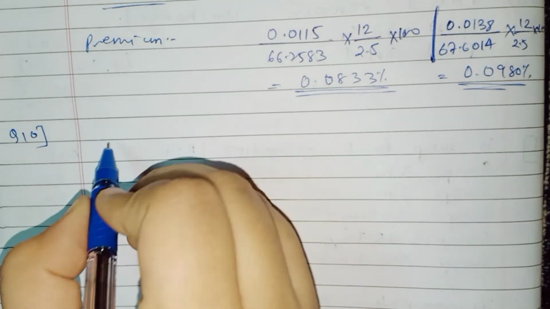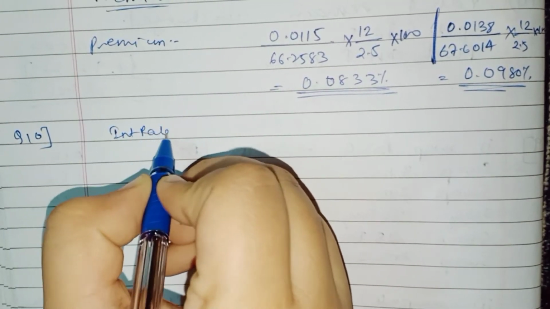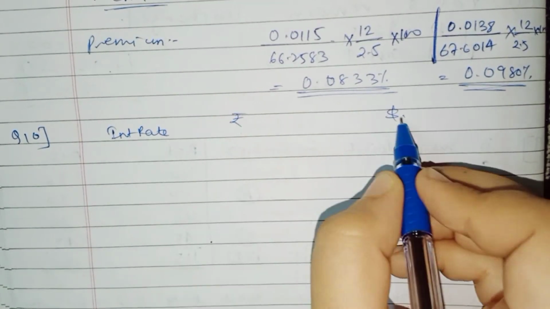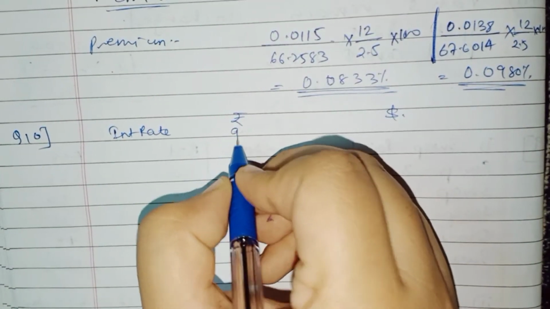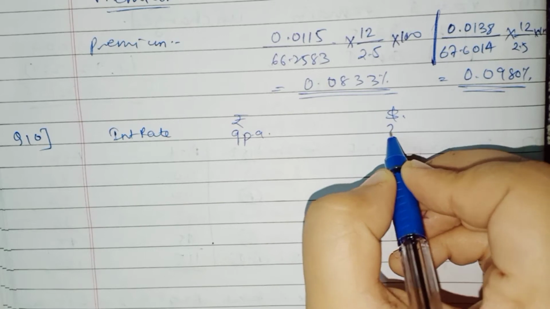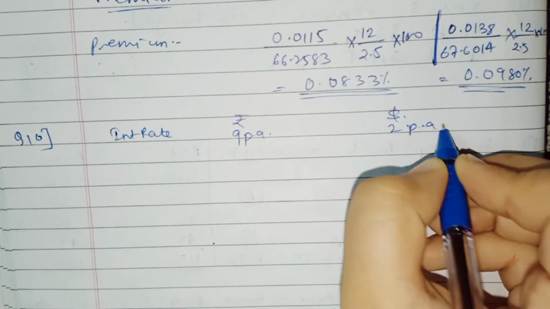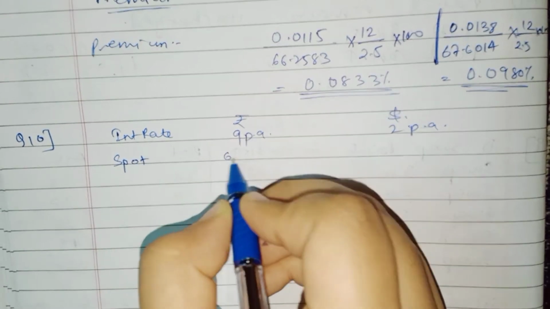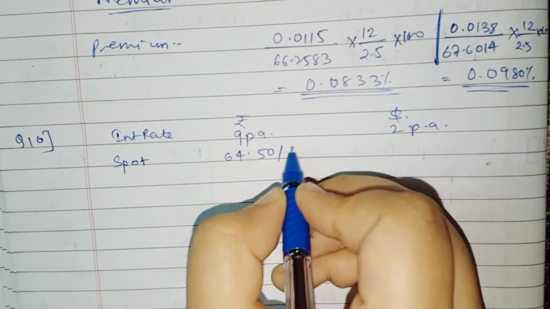It states that interest rates in rupee terms and in dollar, that is in India and USA, are 9% per annum and 2% per annum. And also the spot rate is given to us. It's 64.50 per dollar.